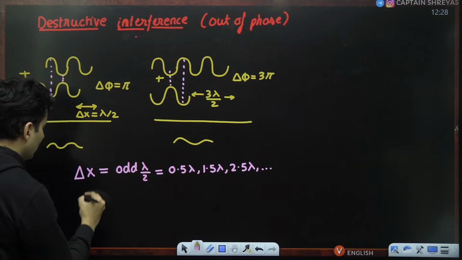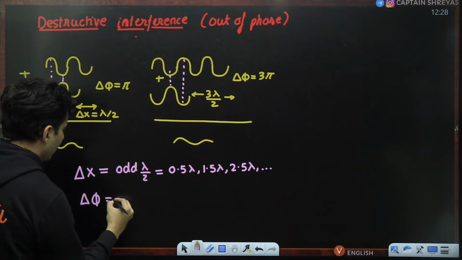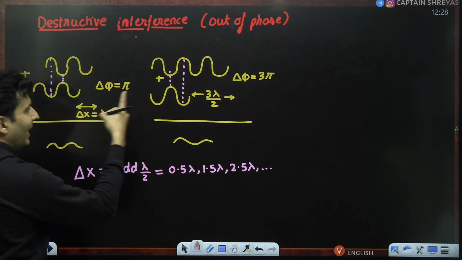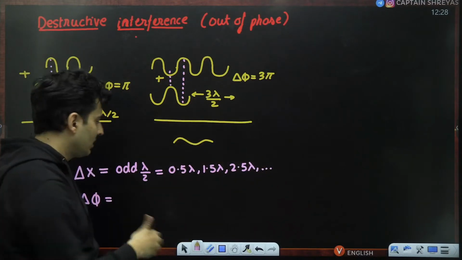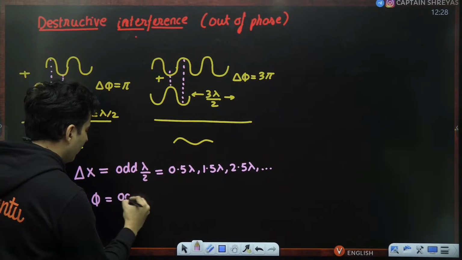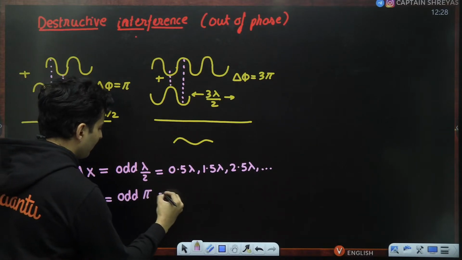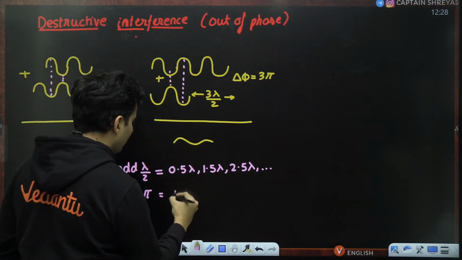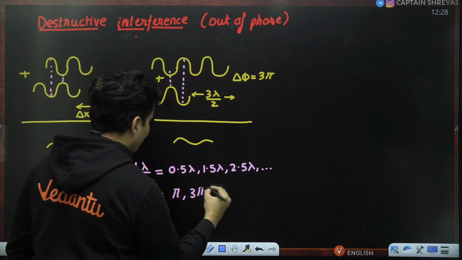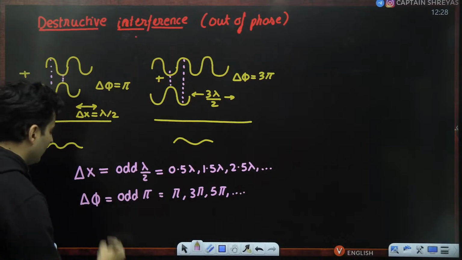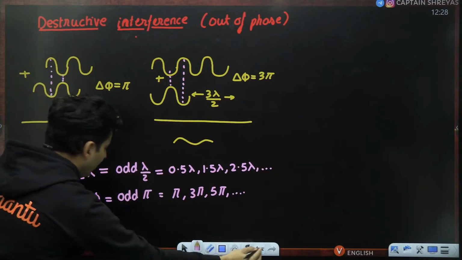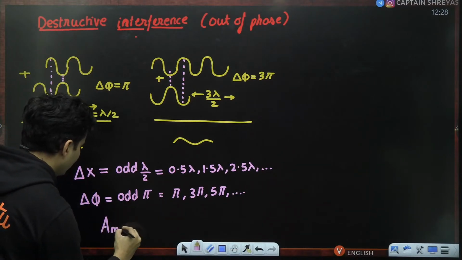Whereas if you talk about the phase difference, you can see it is pi, 3 pi. Pi is out of phase, opposite. So basically odd multiples of pi: pi, 3 pi, 5 pi, 7 pi and so on. The amplitude will be the least that you can get.